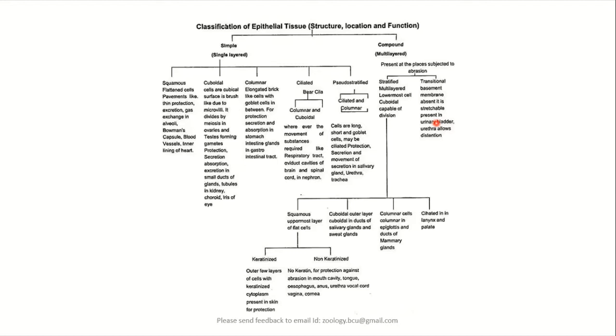But whenever the urine is excreted out, at that time the wall of the urinary bladder will collapse, and it may show the arrangement of epithelial cells in a multi-layered manner. Then it turns into stratified epithelium. So this type of epithelium is called the transitional epithelium.